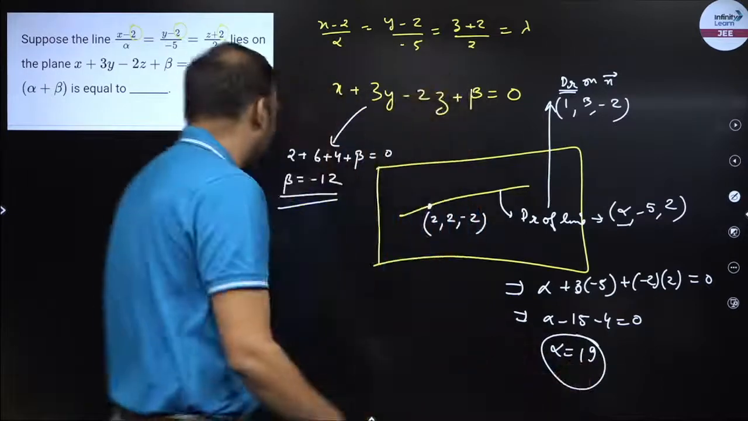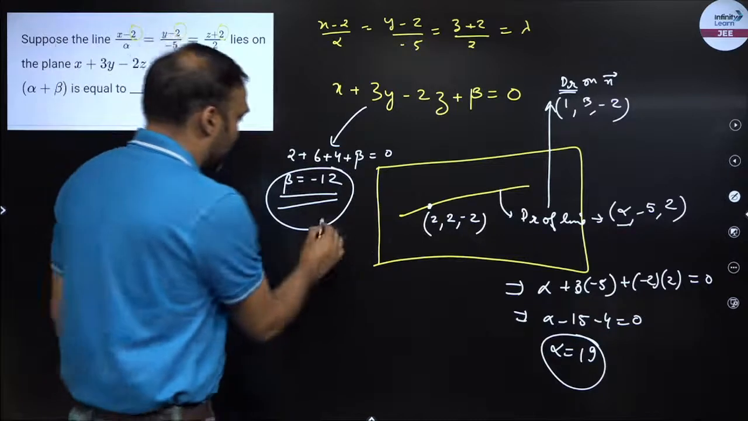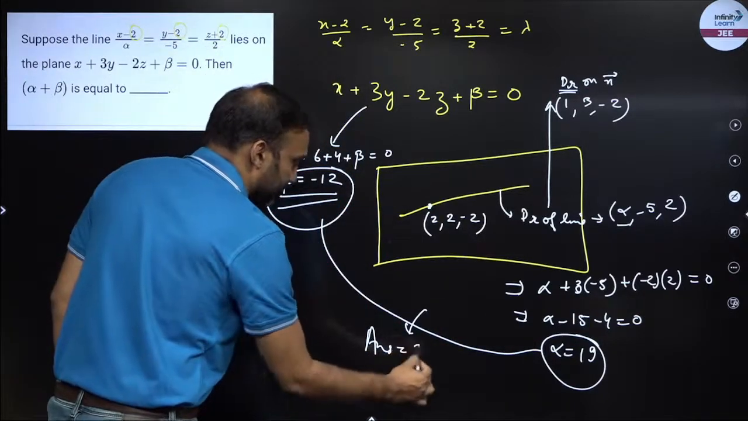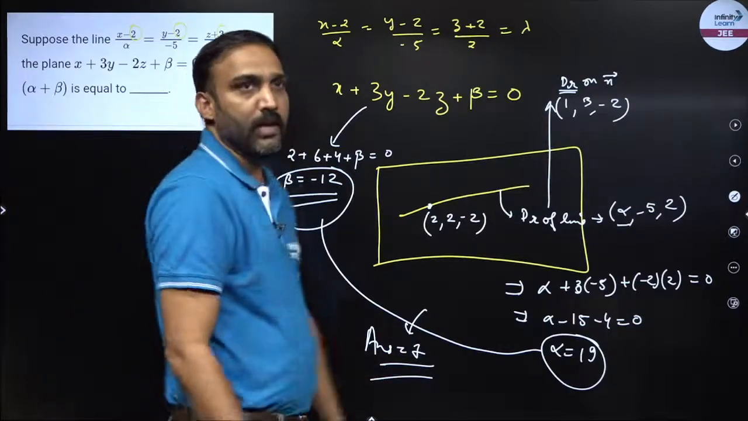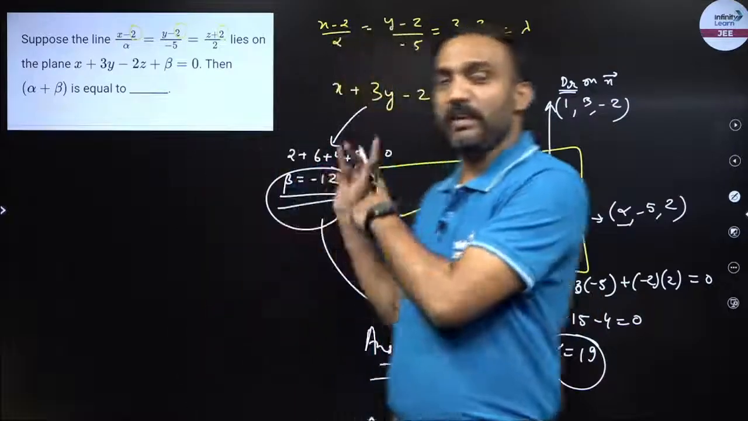So alpha is 19. What is beta? Beta is -12. What do I have to find out? Alpha plus beta. Add these two values. What is my answer? Alpha plus beta. Right? Now you can observe that whatever concept I was teaching you, I was using the same concept over here.